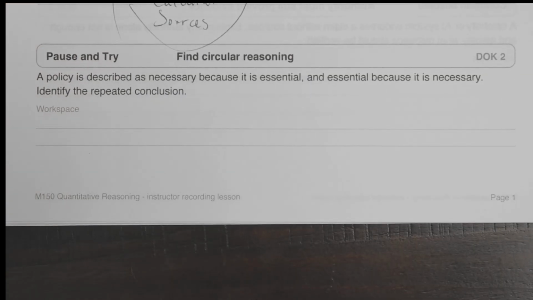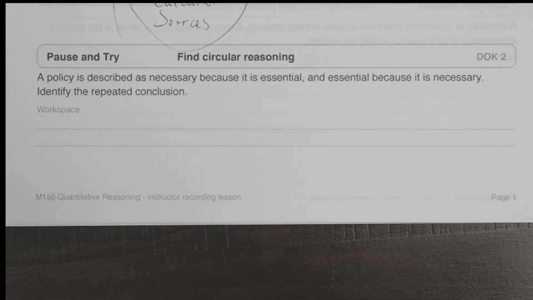All right, here's another problem. A policy is described as necessary because it is essential, and essential because it is necessary. Identify the repeated conclusion. All right, so notice what happened.